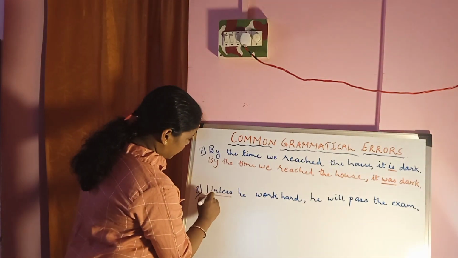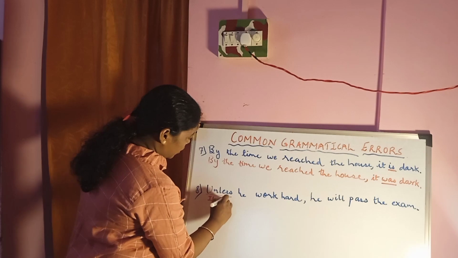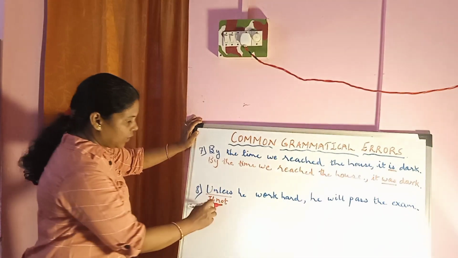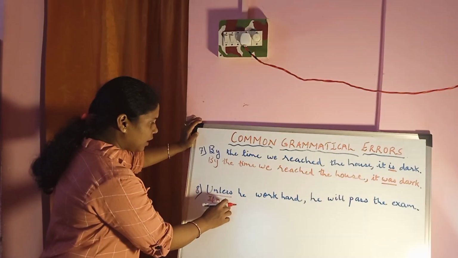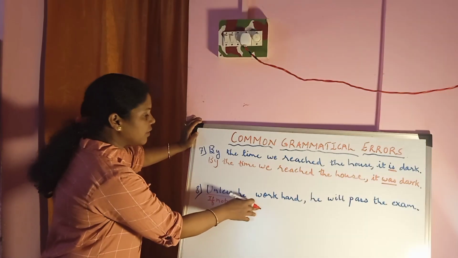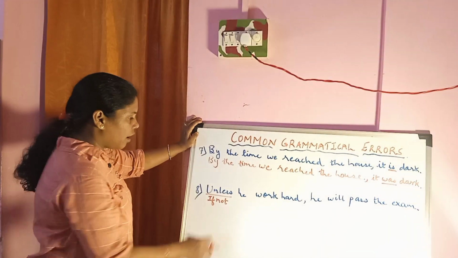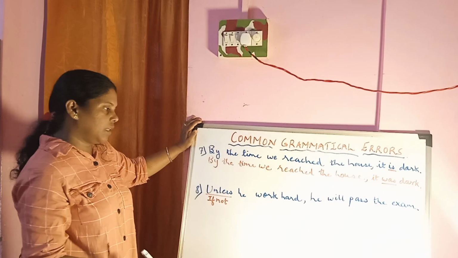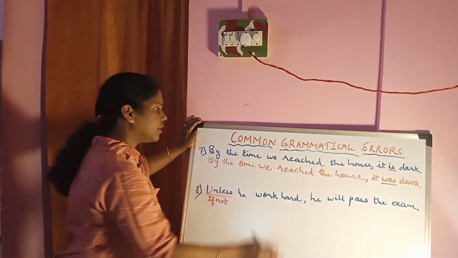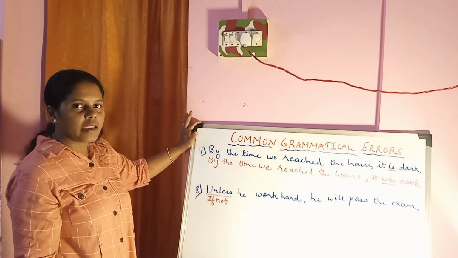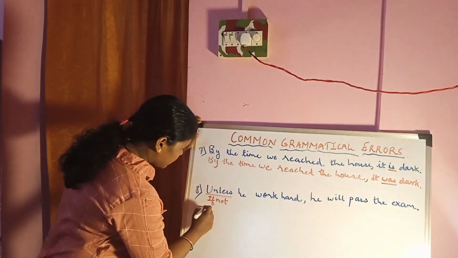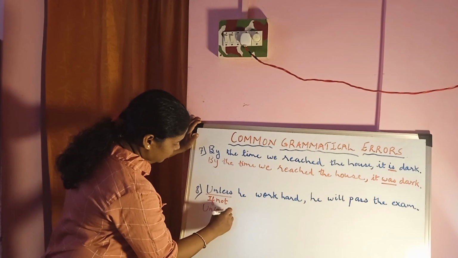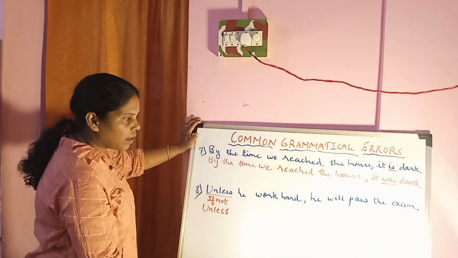Unless means if not. Unless he works hard, he will not pass the exam. If he does not work hard, he will not pass the exam. So let us correct it.